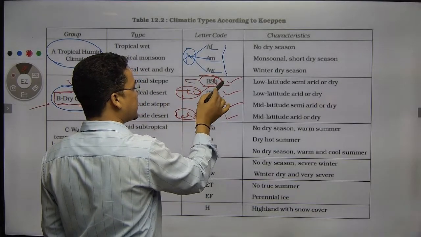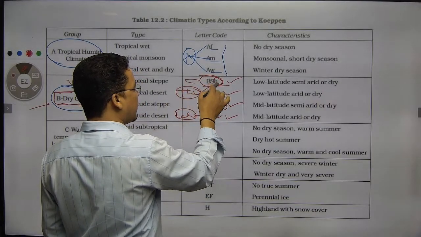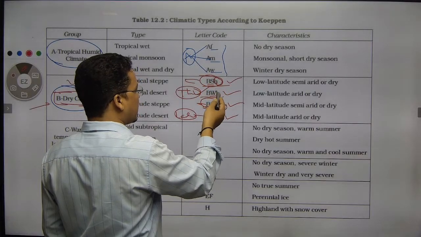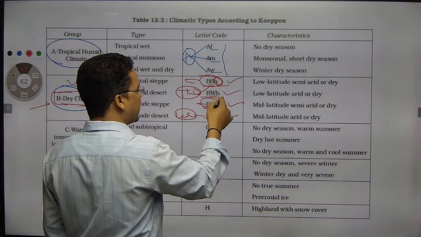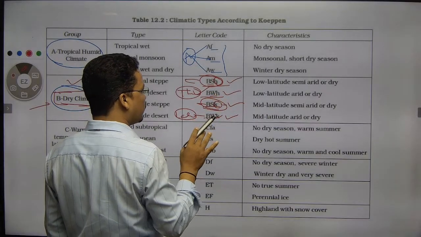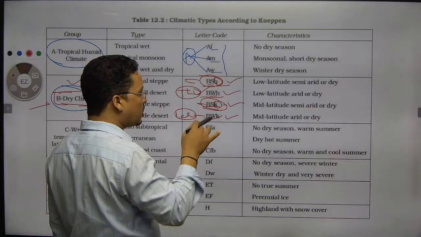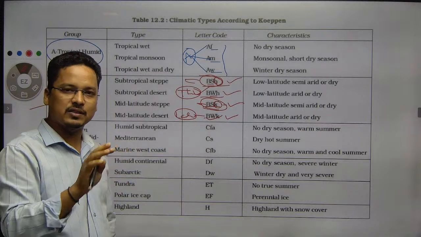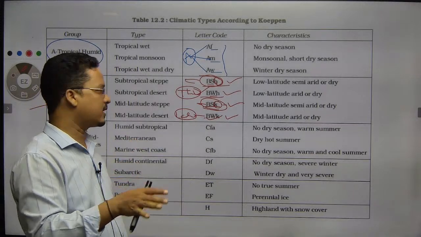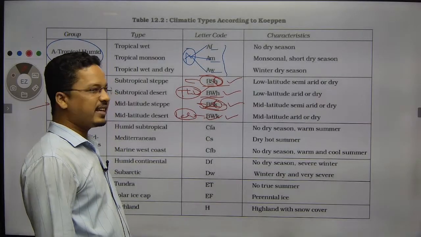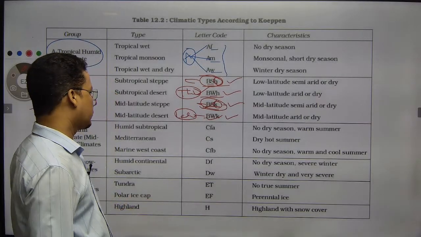So BSh would be in Gujarat, Punjab, Haryana, Rajasthan, some parts of Maharashtra, Karnataka, all this Latur region, Marathwada region. But BSk we don't have. We don't have any grassland which is cold enough. Let's say, for example, it would be better to say the steppe region of Ukraine, Russia, that is the cold. So for that we will denote BSk, but not in India.